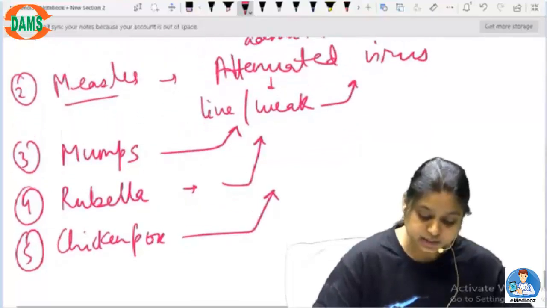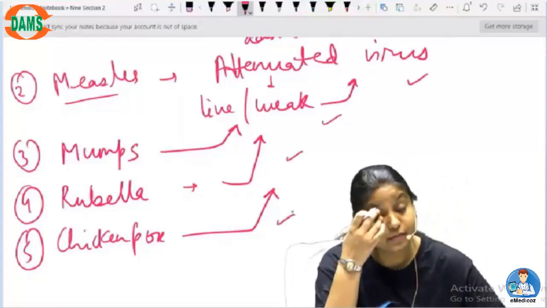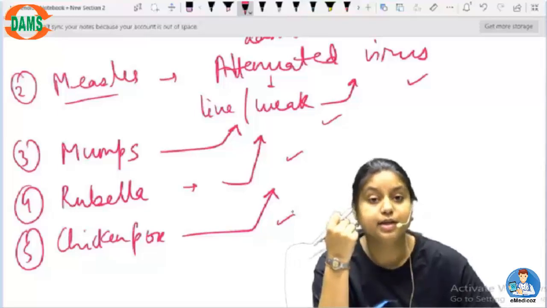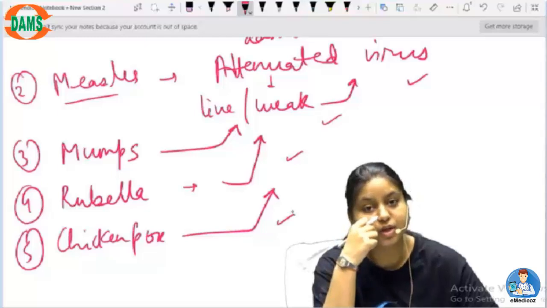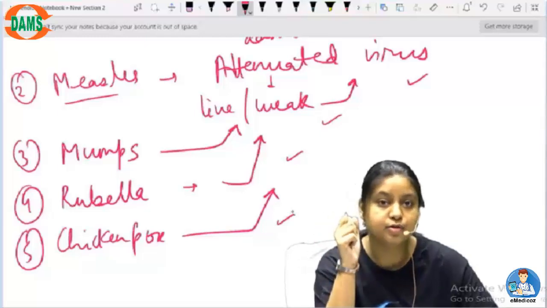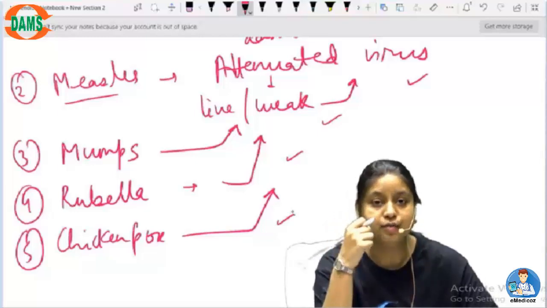So these are the diseases, if you have got them in your life once and if you have recovered from it efficiently, then you will not get this disease later in life, because this will act as a vaccine itself, and the body will also remember to create the memory cells against these kinds of viruses. Okay.